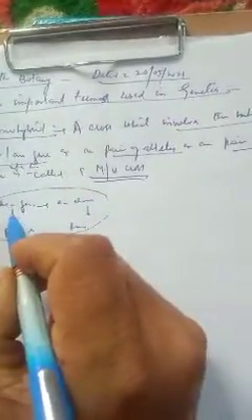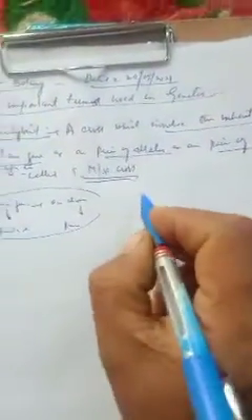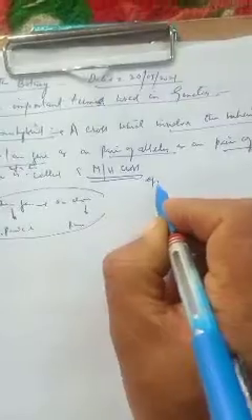So we can say the inheritance of one gene or one character or one pair of alleles or one pair of contrasting characters at a time is called a monohybrid cross. For example, a cross between tall and dwarf pea plants is a monohybrid cross, which involves one character, that is height.